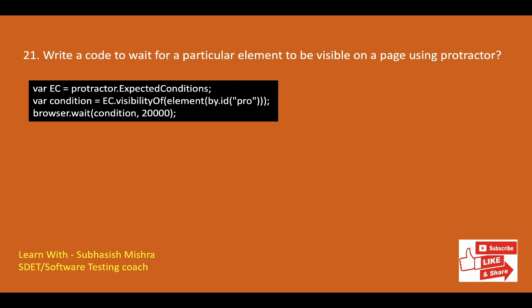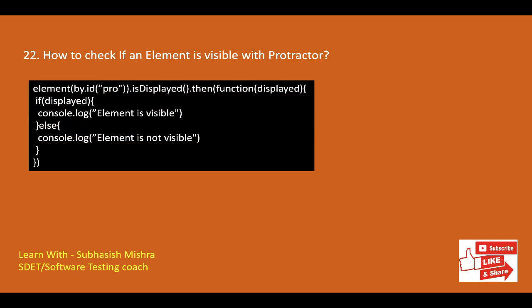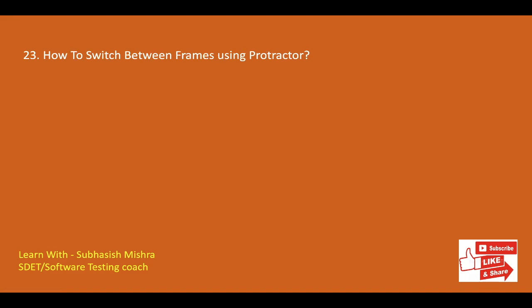Let's move to the next one. How to check if an element is visible with Protractor? We can use the isDisplayed method to check the visibility of an element. The isDisplayed function returns a promise which needs to be resolved using the then function. This is one example of how you can do it. How to switch between frames using Protractor?